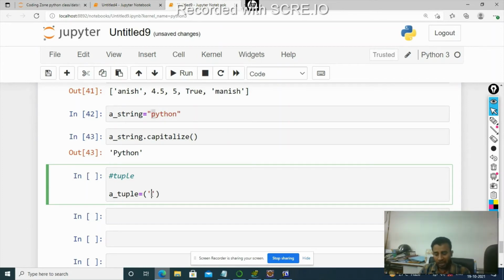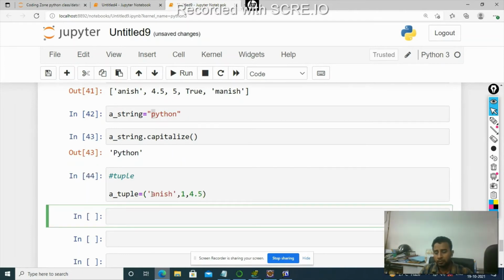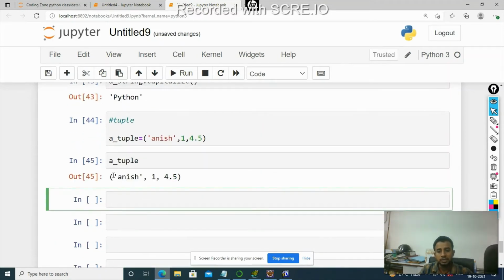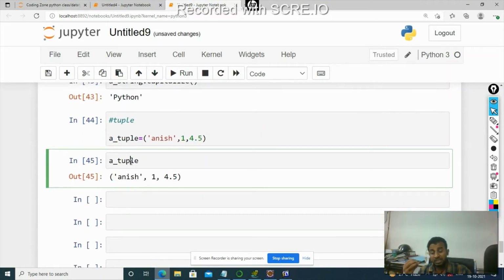So we can have a string, a number, a float, anything. A tuple is a collection of different data types. The difference between tuple and list is that a tuple is immutable. We'll talk about mutable and immutable when we talk about string.